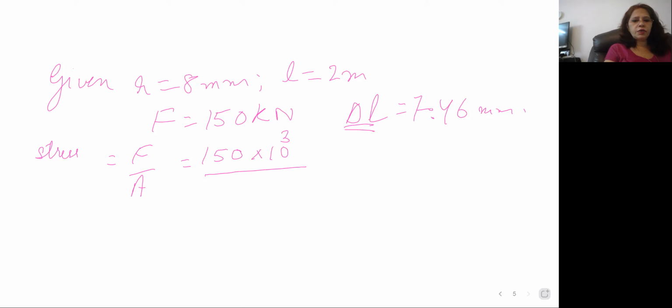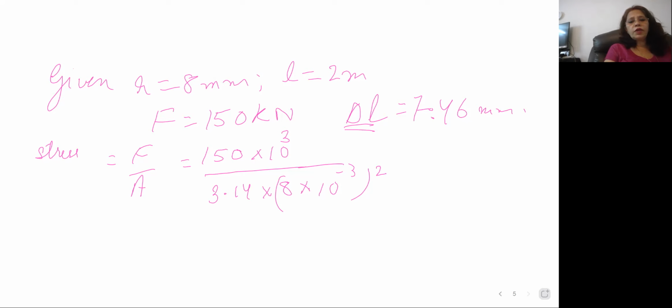Area is pi r square. So 3.14 into 8. This 8 millimeter, you have to change it into meter. So 8 into 10 to the power of minus 3, r square. So square of this. So on solving, we will be getting the stress. This you can do now.